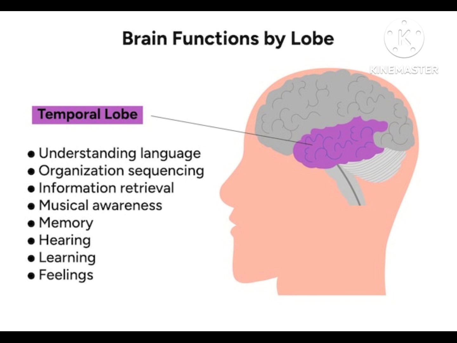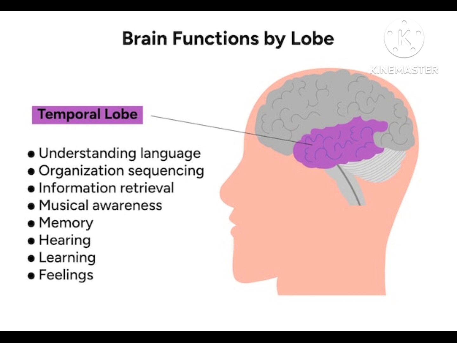Now temporal lobe is very, very important for your hearing, for your audition, right? For your understanding language, organization, sequencing. It is very important for information retrieval, musical awareness, memory, hearing, learning, and feeling. So, feelings, hearing, also auditory functions are very important in temporal lobe. Now, there's this area in temporal lobe that you should not forget. It is called Wernicke's area, right?